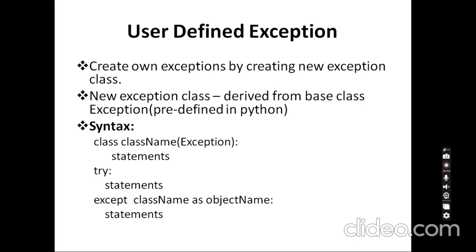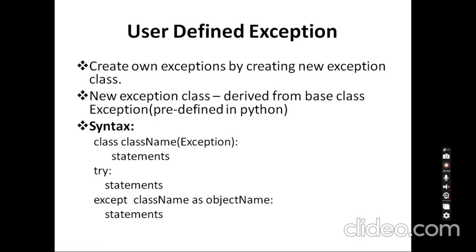So if you want to create a new exception for your problem, for your coding, you can create your own exceptions here. A new exception class must be derived from the base exception class, which is predefined in Python. For example, just see, I am giving a class name, and I use the base Exception, the predefined exception. By using this, I can derive a new exception class here.